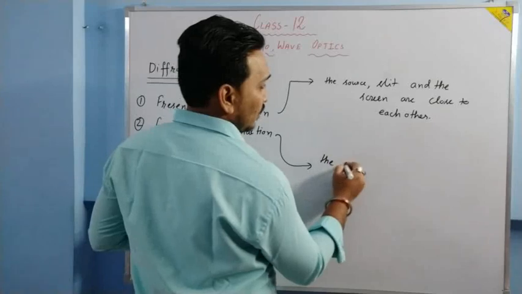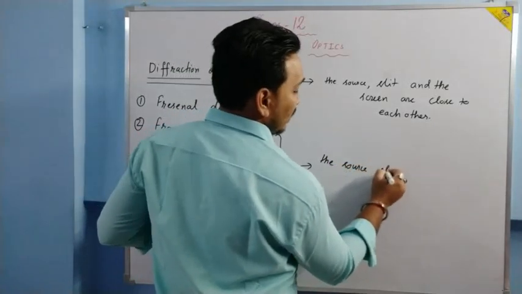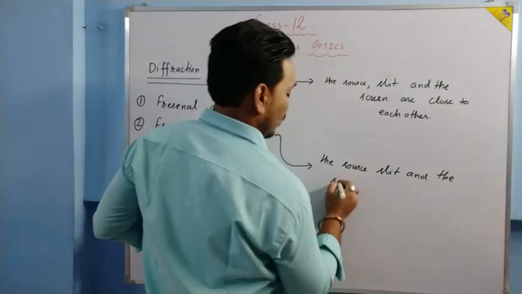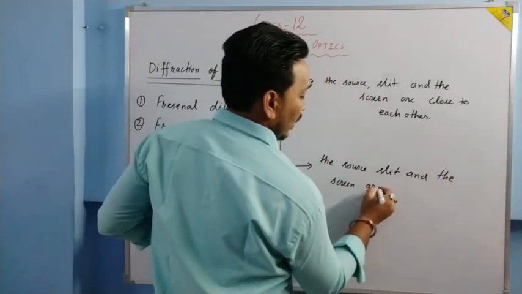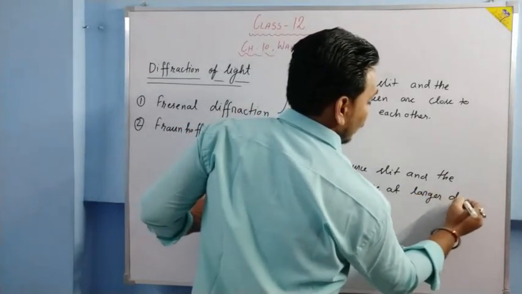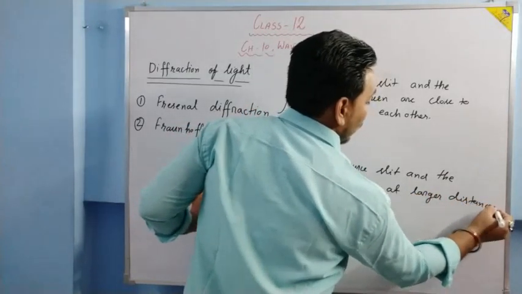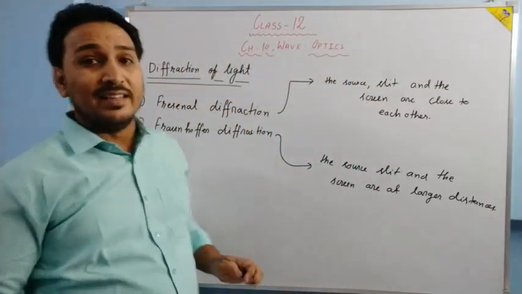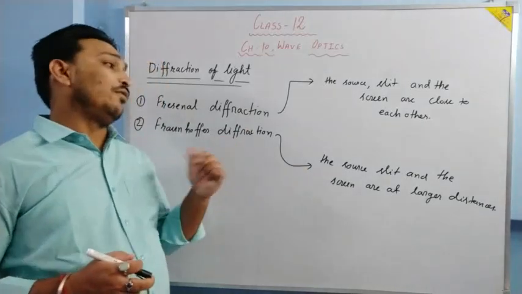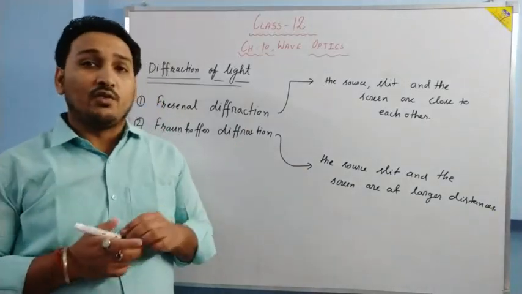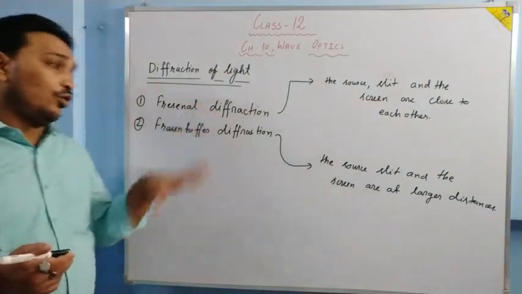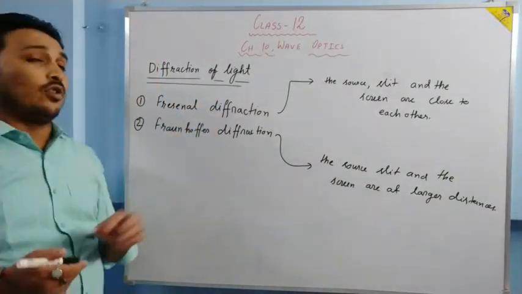The source, slit and the screen are at larger distances, and therefore lenses are required to observe the pattern. So we have to study Fraunhofer diffraction. We'll understand what is Fraunhofer diffraction. Okay, so these are the two types of diffraction: Fresnel diffraction and Fraunhofer diffraction.